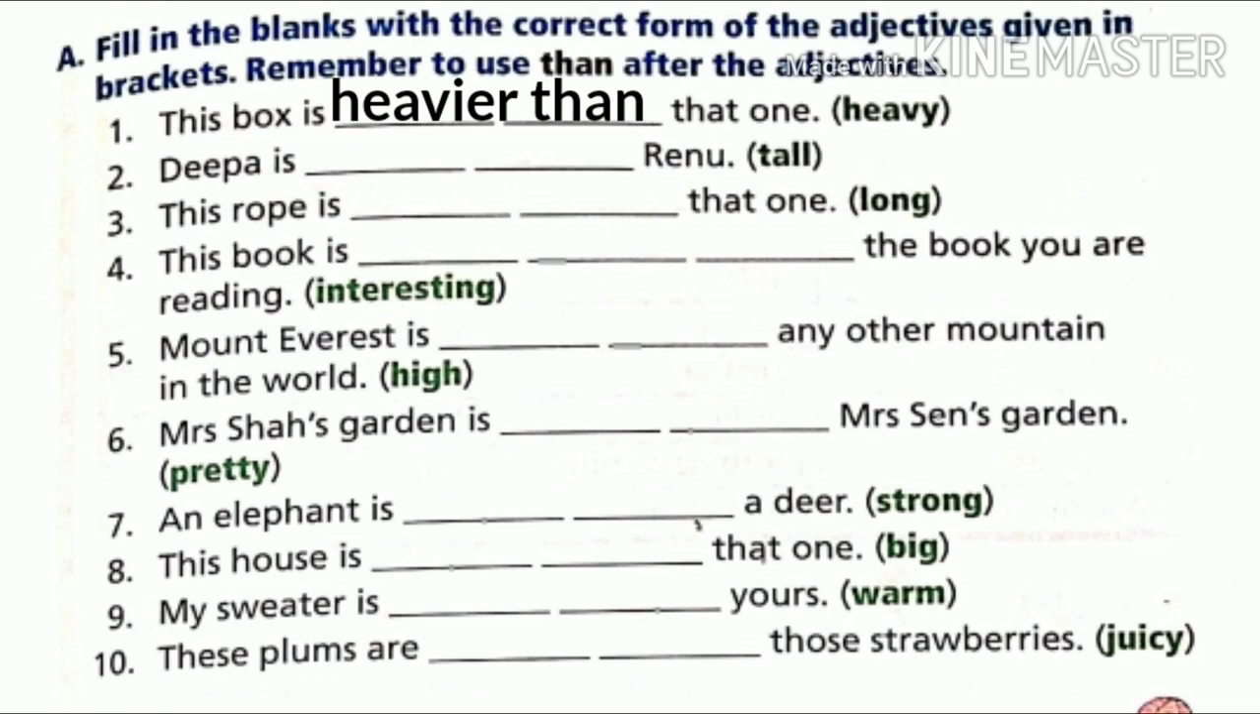But number 4 will be different. Look, this book is. There are 3 blanks. Why? Because interesting we never write ER. What will we write in comparative? More interesting. After that you will use than. Okay? You do it in the same way.